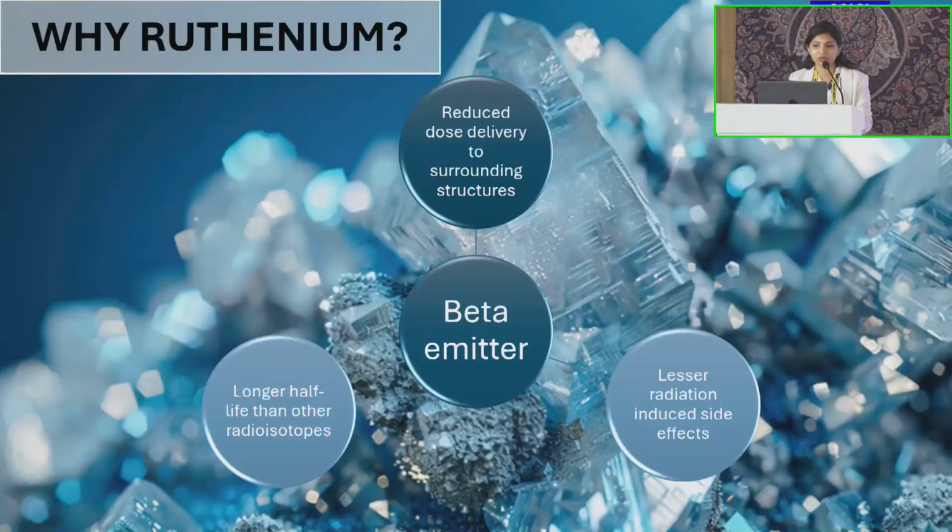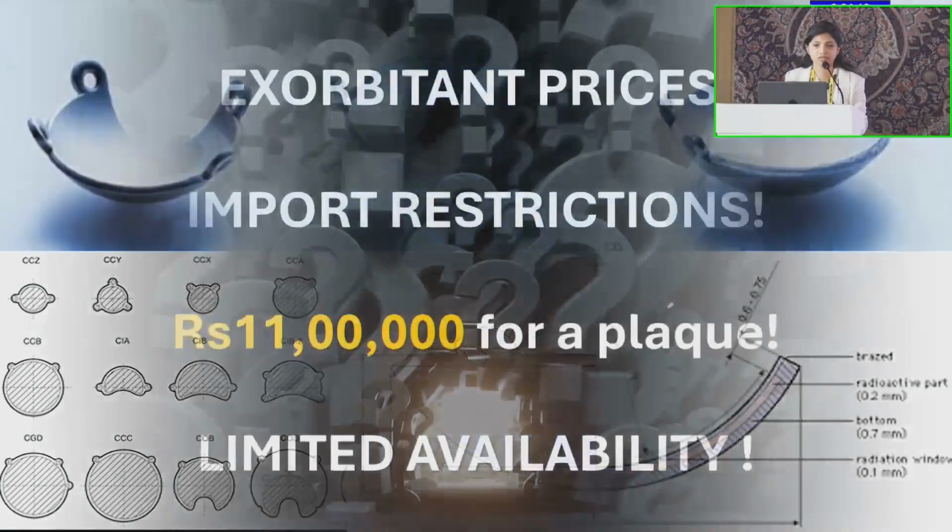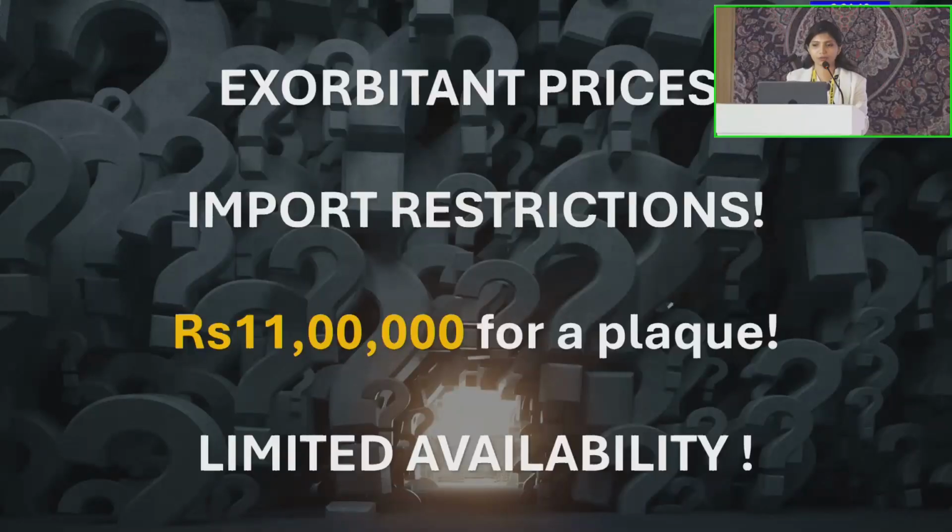Why did we choose ruthenium? It's a beta emitter, had reduced collateral damage to the surrounding structures, had a longer half-life and lesser radiation side effects. The initiation of brachytherapy in our country, India, was with BEBIG plaques, which were imported from Germany. However, this was accompanied by exorbitant prices and severe import restrictions.